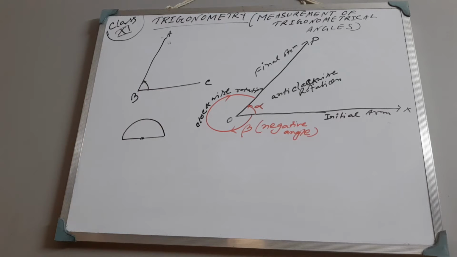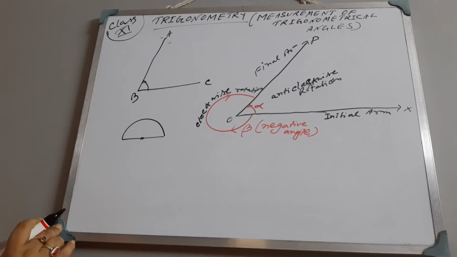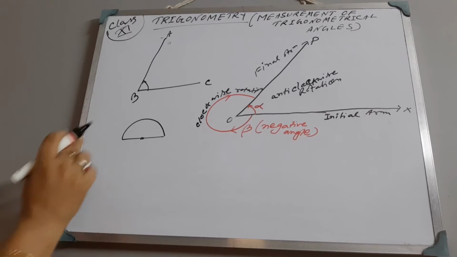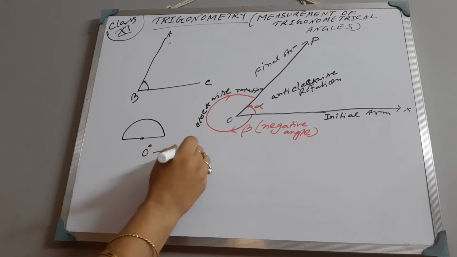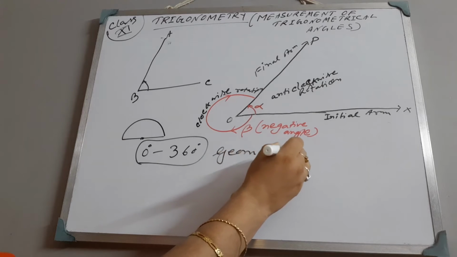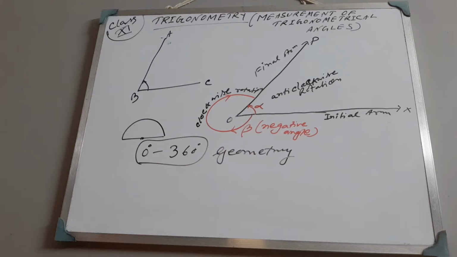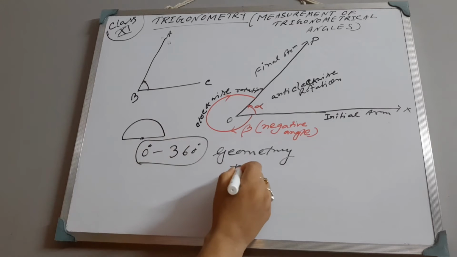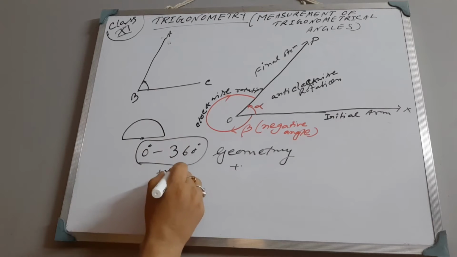In geometry, an angle is supposed to be formed by the intersection of two lines, and it always varies from 0 to 360 degrees. That is what we measure in geometry: 0 degrees to 360 degrees. Geometrical angles are always positive, and there is no use of negative angles. In geometry, all these angles are positive angles.